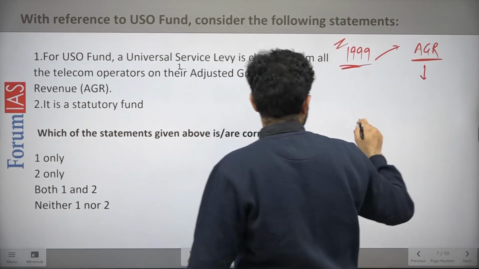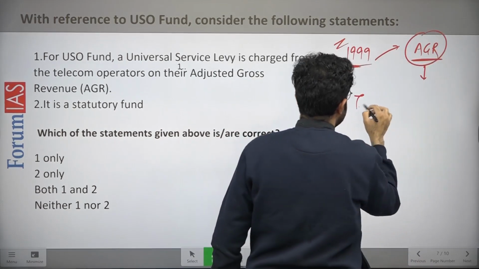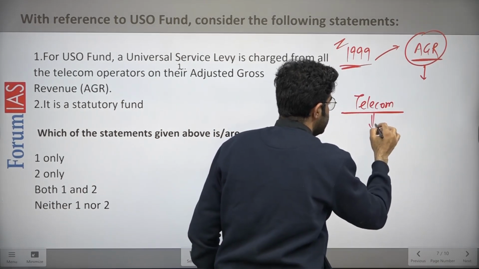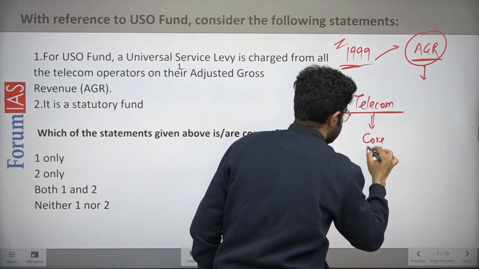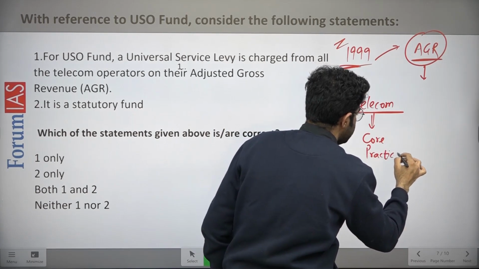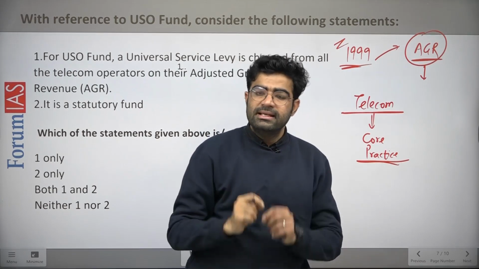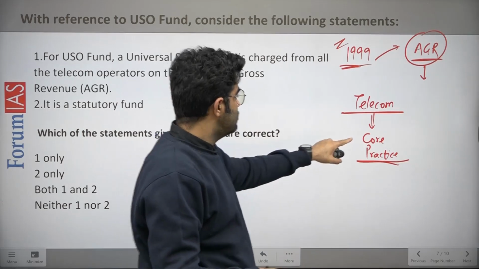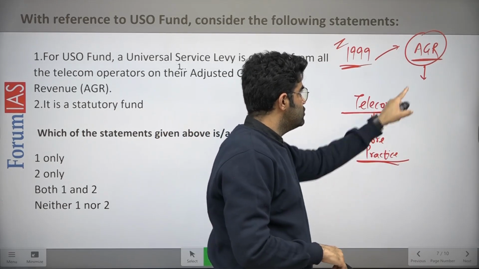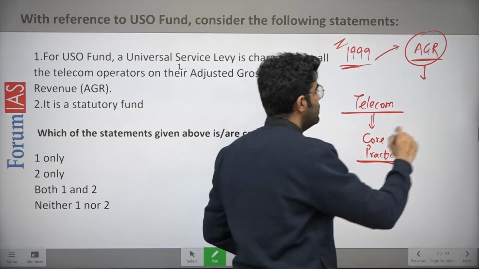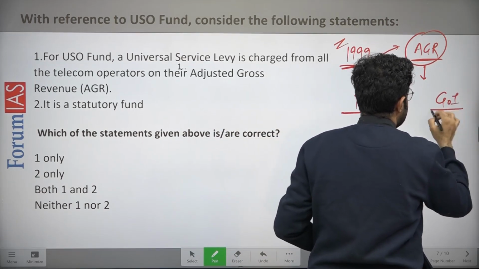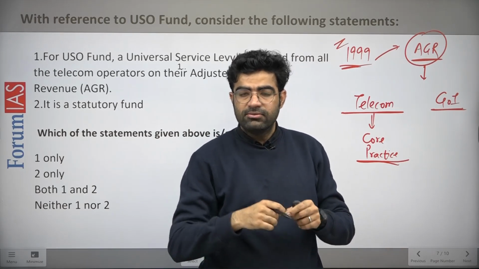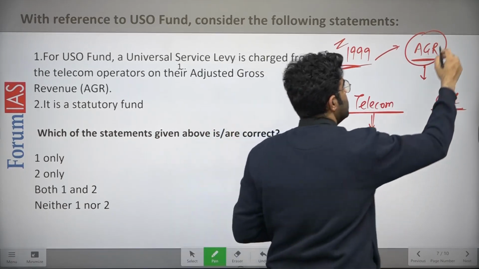Now when it comes to the AGR, according to the telecom companies, this AGR should accrue only from their core practices. Core practices means the revenue generated using these licenses, for example SMS, net use and all these things. But according to the government of India, other profits, for example if they are earning something from their rents and dividends, should also be part of this AGR.